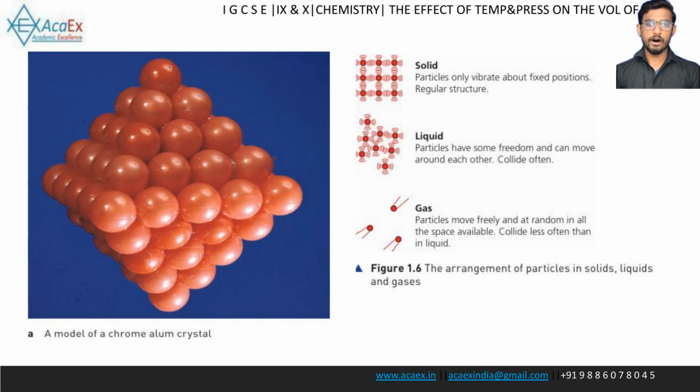This slide shows a model of a chrome alum crystal and describes the arrangement of particles. Solid: particles only vibrate about fixed positions and have a regular structure. Liquid: particles have some freedom and can move around each other, and they collide often. Gas: particles move freely and at random in all the space available, and they collide less often than in a liquid.